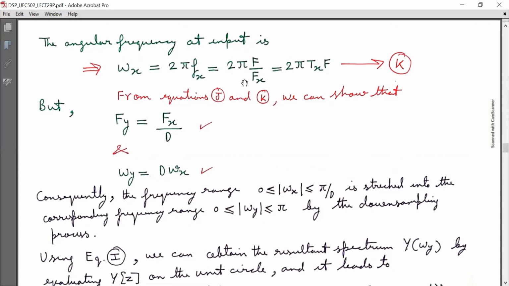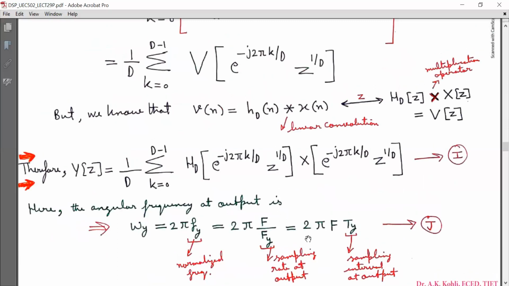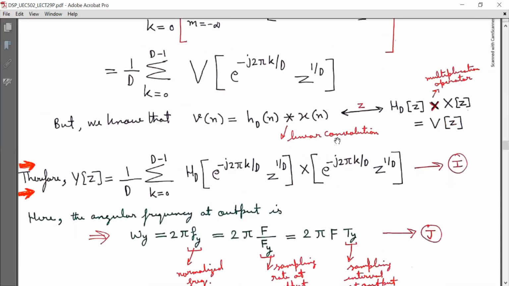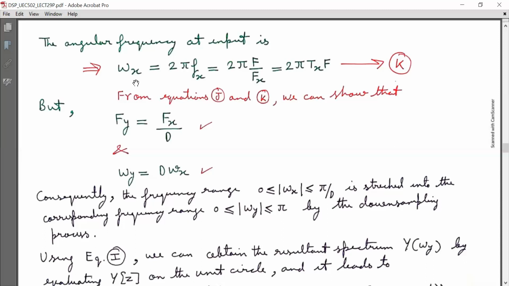So small omega x is equal to 2 pi capital F by Fx, and that is equal to 2 pi capital Tx into capital F. Mark it as equation K. Now from equations J and K, we can show that capital Fy is equal to capital Fx by D, or equivalently small omega y is equal to capital D into small omega x.